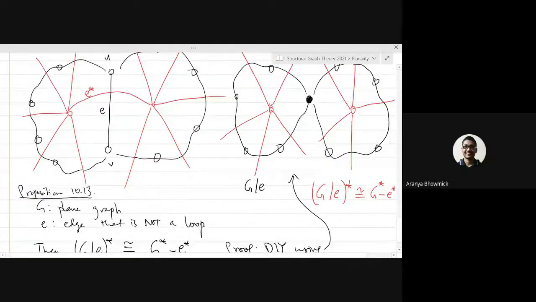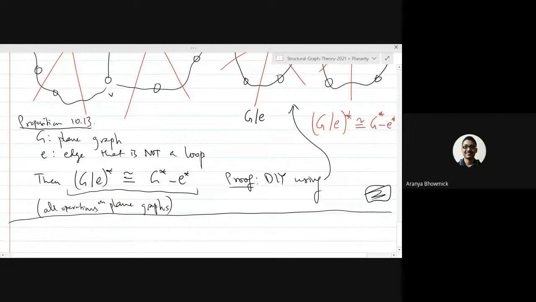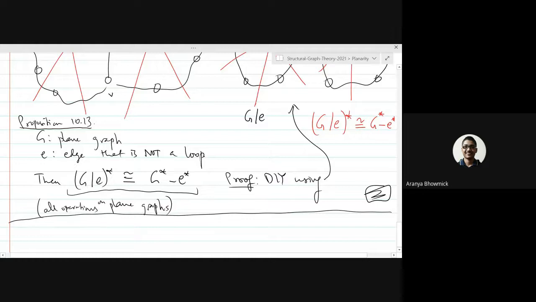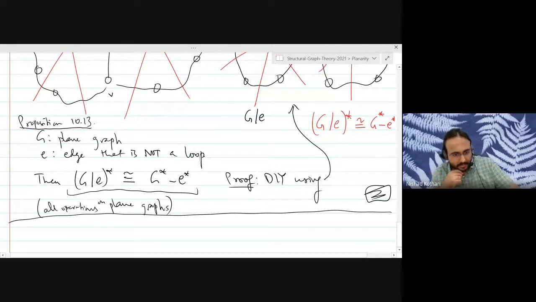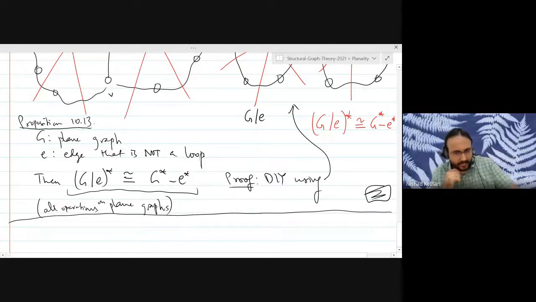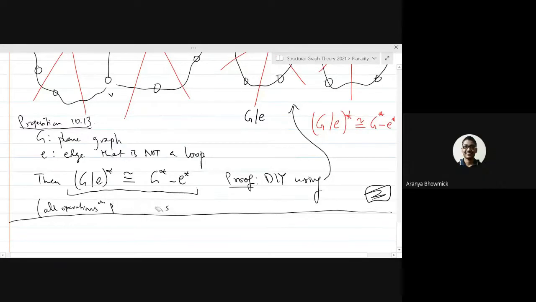Sir, this is because dual is a property of the planar embedding, not the abstract graph. That's right, exactly. Because we cannot talk about duals of abstract graphs. Because the abstract graph may have several different planar embeddings for which there may be different duals. Exactly. Different planar embeddings of an abstract graph may have different duals.